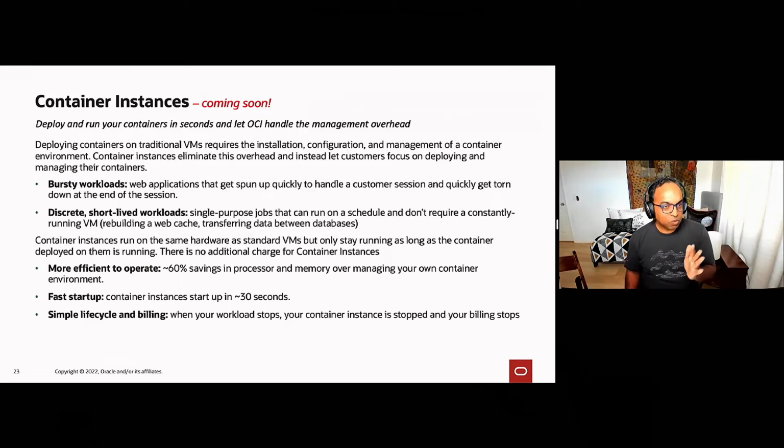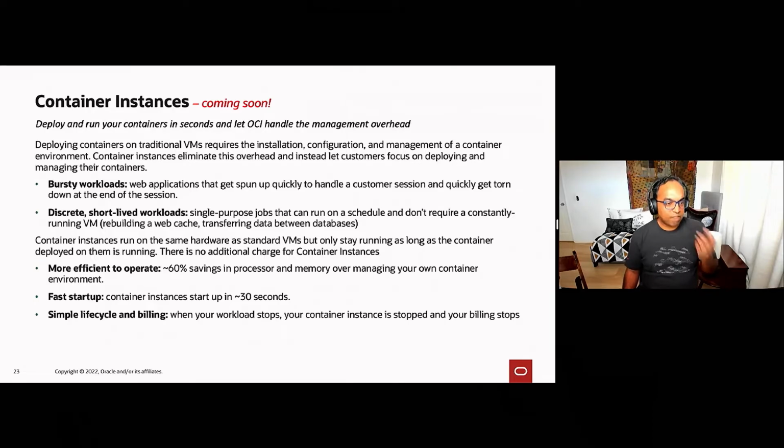So it enables you to get all the advantage of containers without the overhead of actually managing the VMs. So now you don't have to worry about, are you using VMs effectively? Are you sizing VMs? You just launch the containers you want with the cores and memory you want. We manage everything else. You pay just for the container resources, so that significantly improves the efficiency.